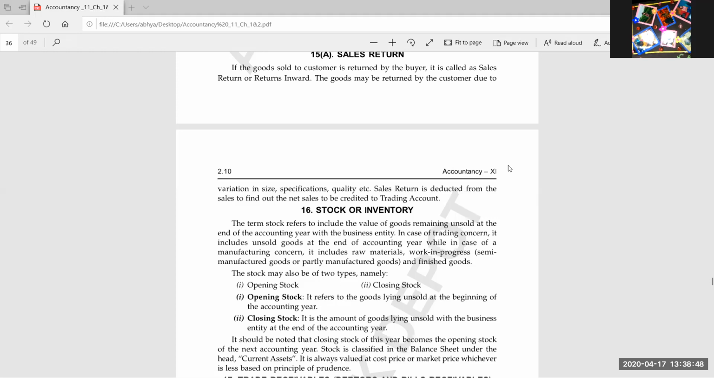And what is the definition of stock? Stock means the goods laying unsold.